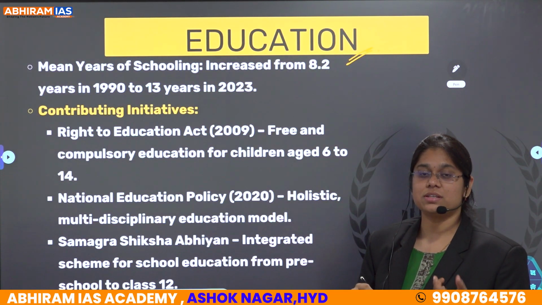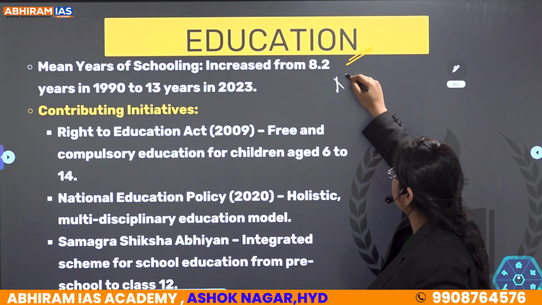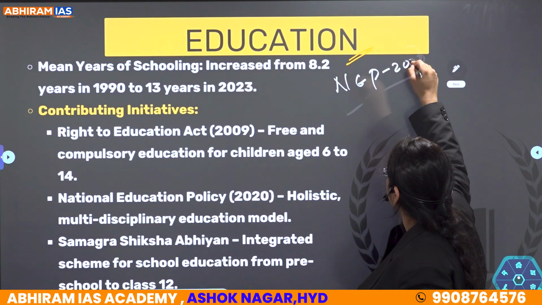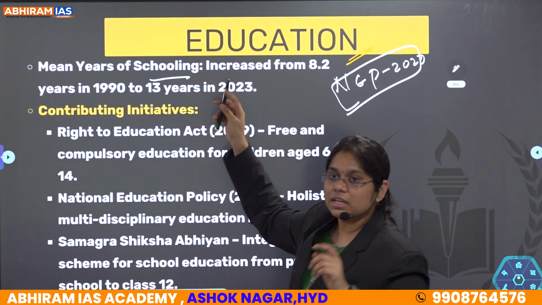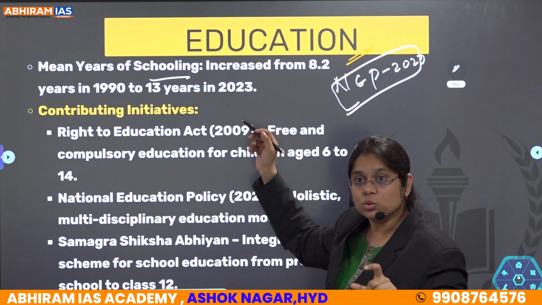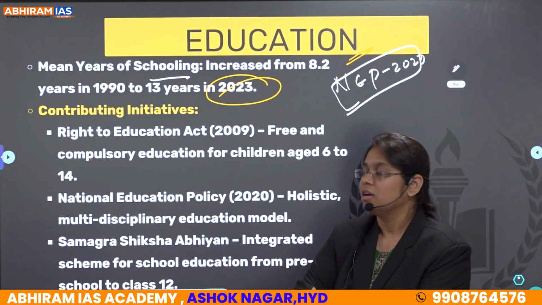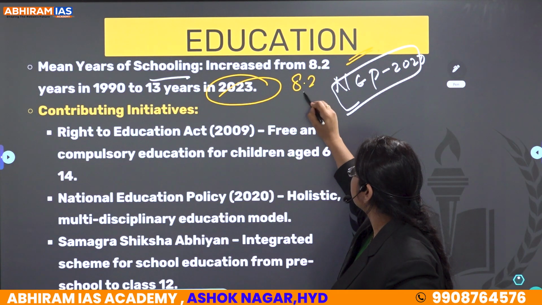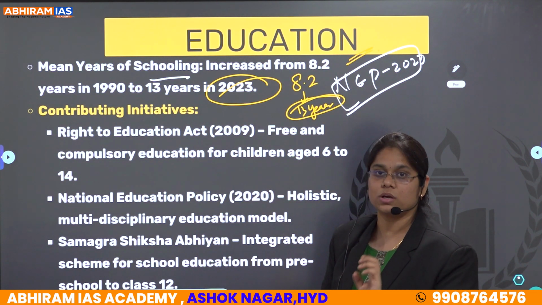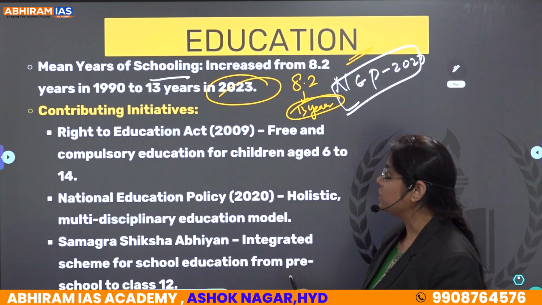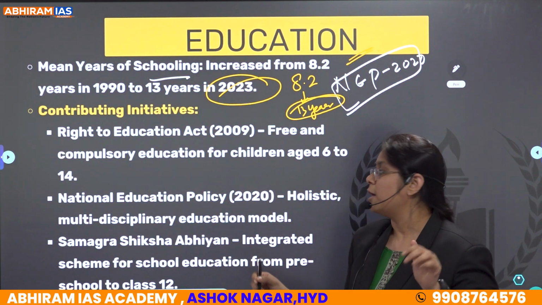If you see education, there are very good schemes, and the first policy is our National Education Policy 2020. And basically the highlight is that mean years of schooling have increased from 8.2 to 13 years in 2023. Clear? So from 8.2 it has increased to 13 years, the mean years of schooling. And further the contributing initiatives are